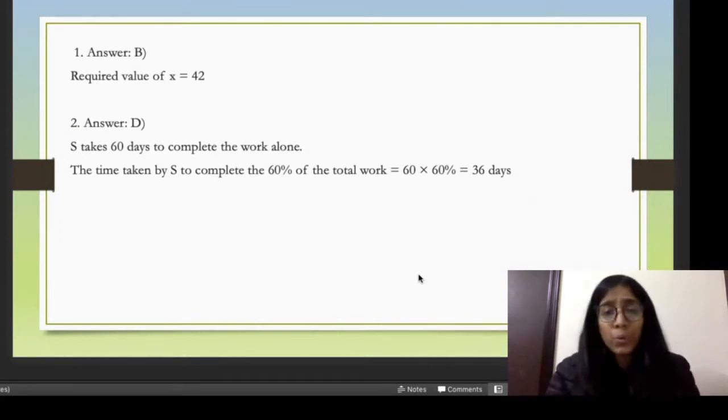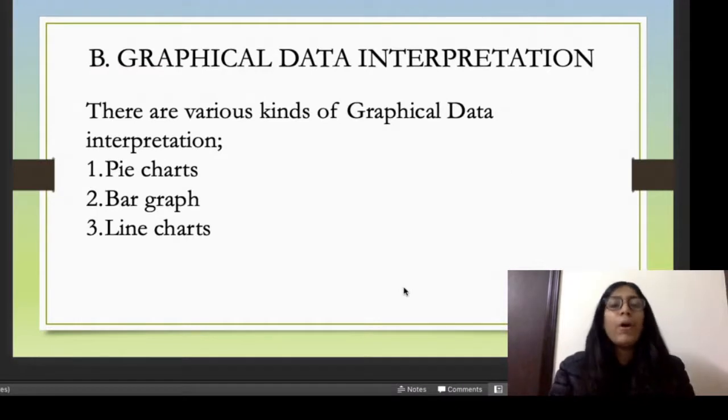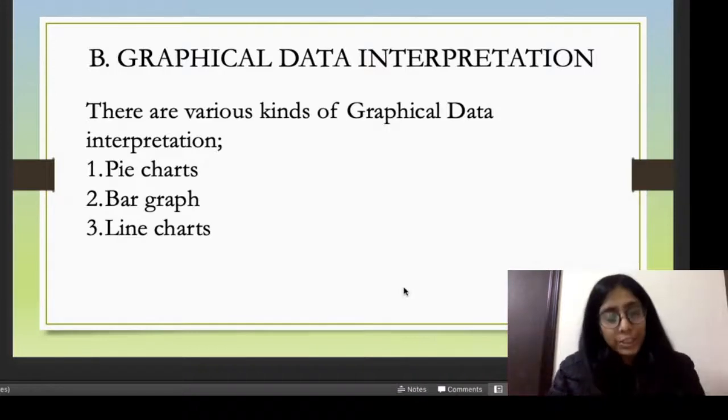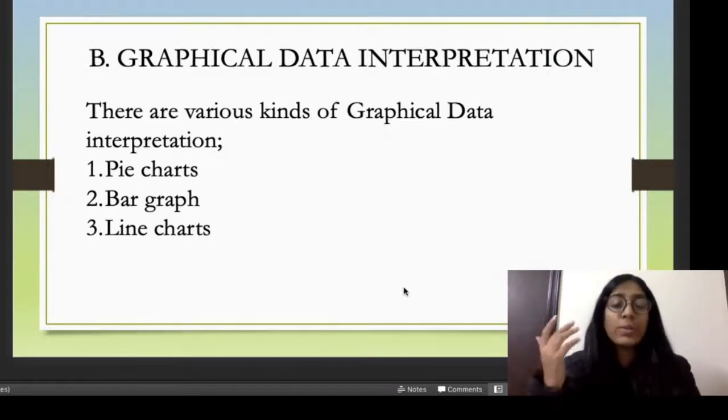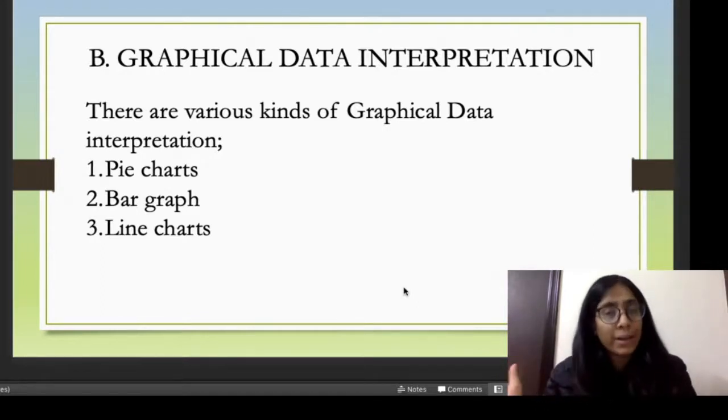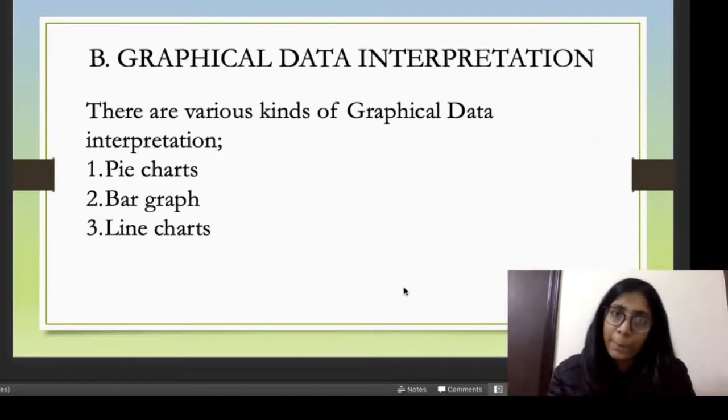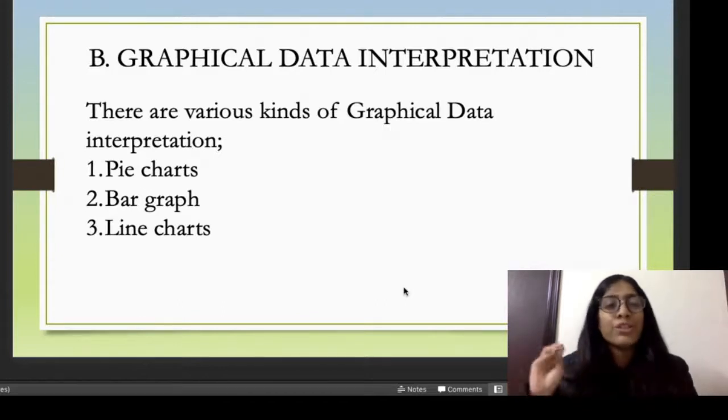Okay. Now, let's move on to another type of data interpretation question, which is nothing but graphical data interpretation. Under this topic, there are different sorts of graphical data. Majorly, what generally comes in exams are pie charts, bar graphs, and line charts. Always remember one thing: in bar graphs also there are different sorts of charts. Like, a histogram is also a different type of bar graph. That will come under the bar graph topic, and it's not anything much different from it. So we are putting it under the same heading.